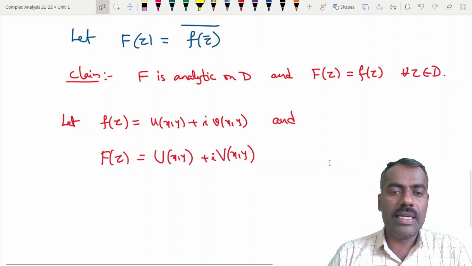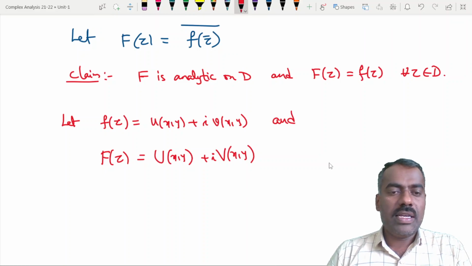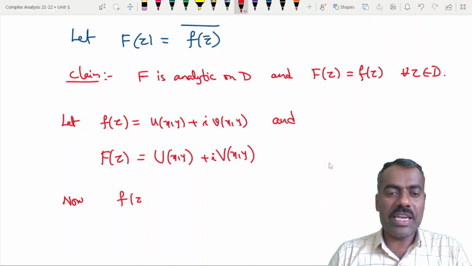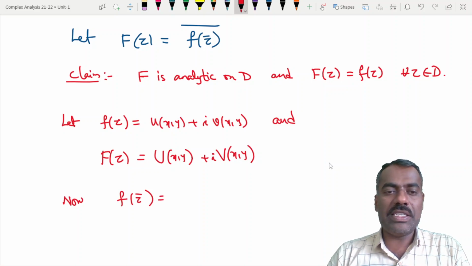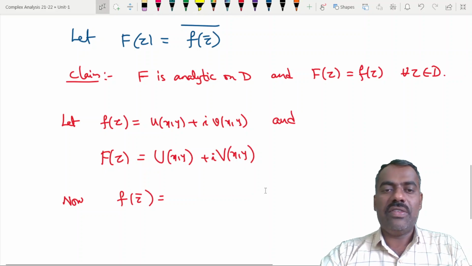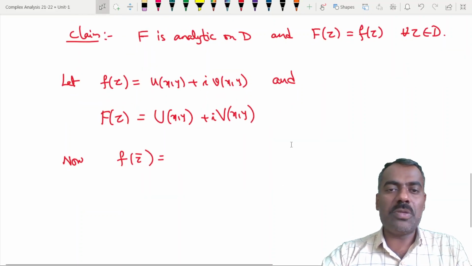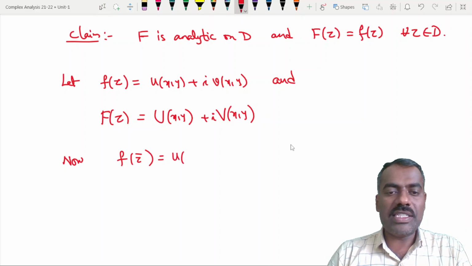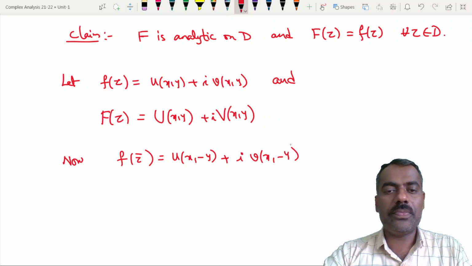Right? Now we will try to find what f of z bar, then whole bar, is, which is the same as capital F of z. Now what is f of z bar? That means wherever y is there, we have to substitute minus y. So this is the same as u of x comma minus y plus i times v of x comma minus y. Clear?